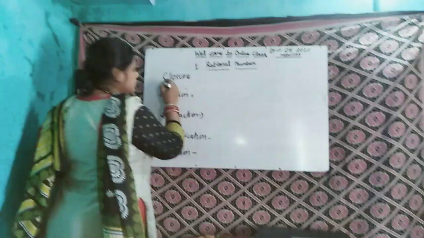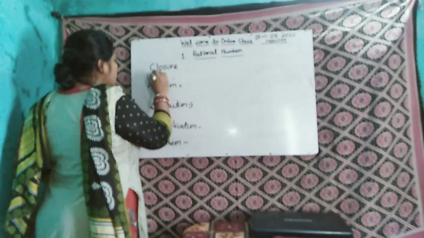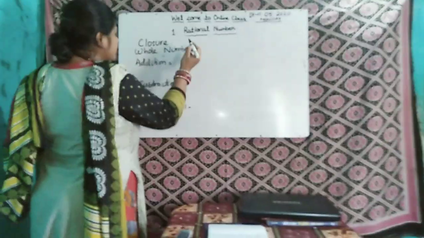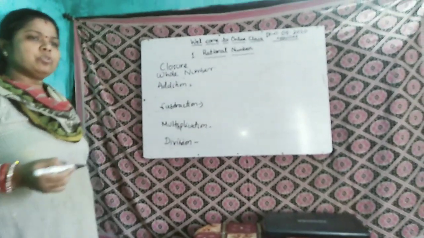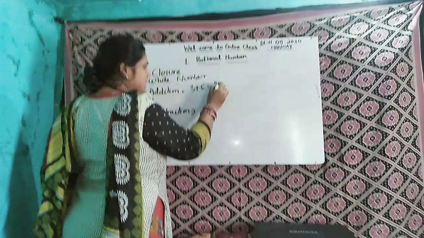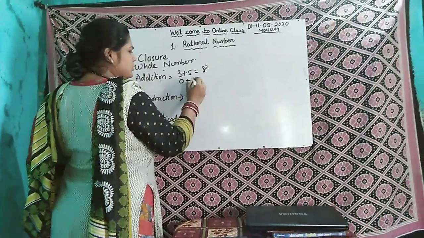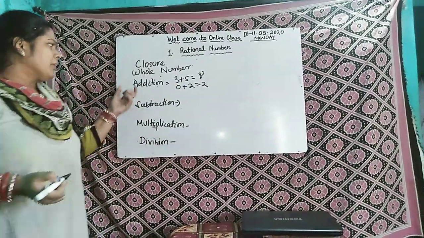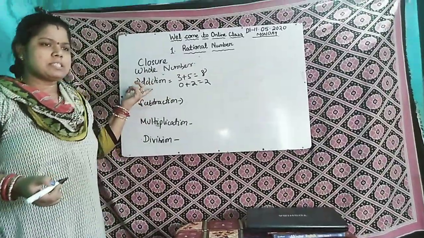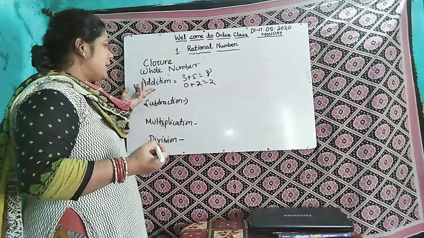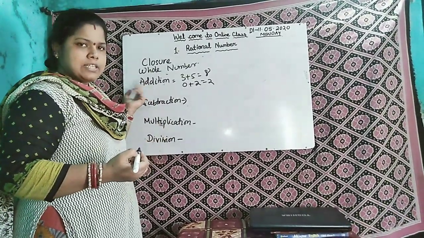Whole numbers. Also take any two whole numbers. Suppose 3 plus 5, same thing, 8, or 0 plus 2, same thing, 2. These are whole numbers. So whole numbers are closed under, here you write what? Same procedure. Whole numbers are closed under addition.